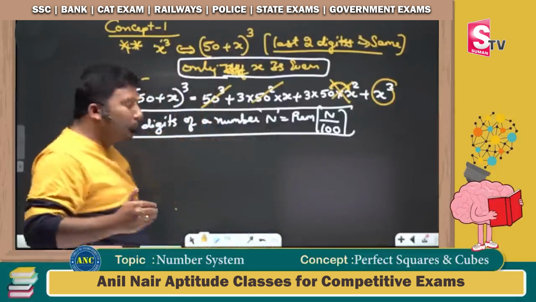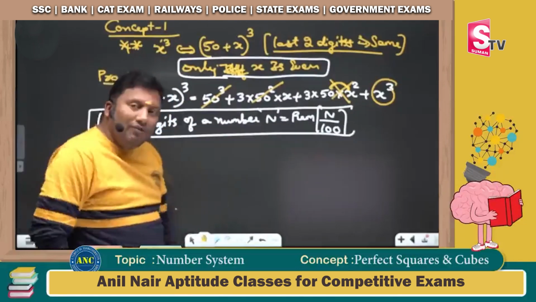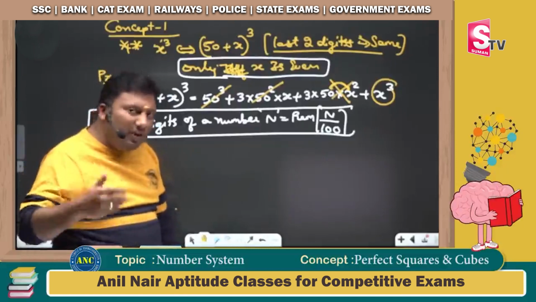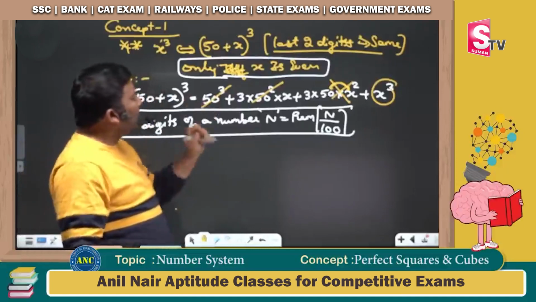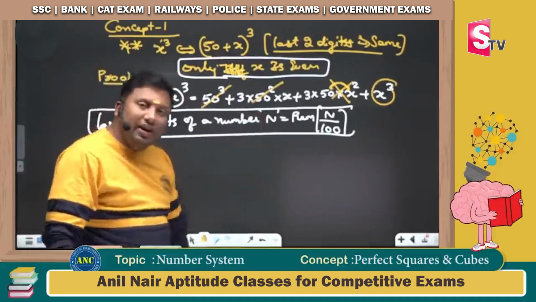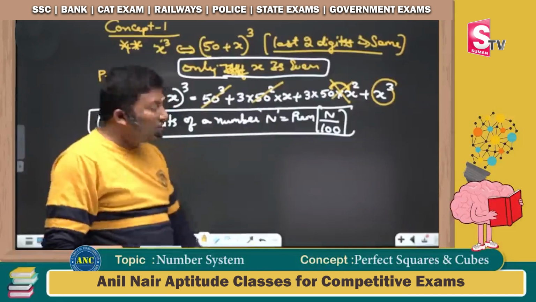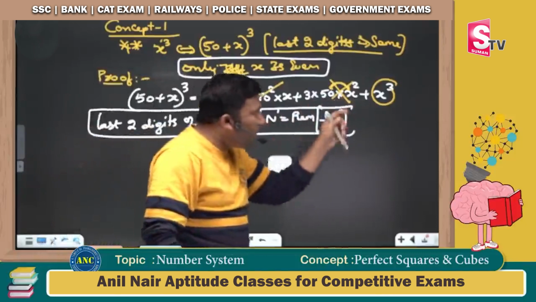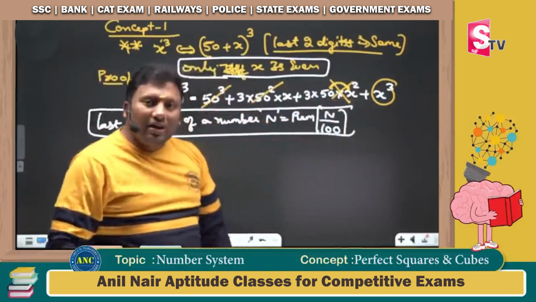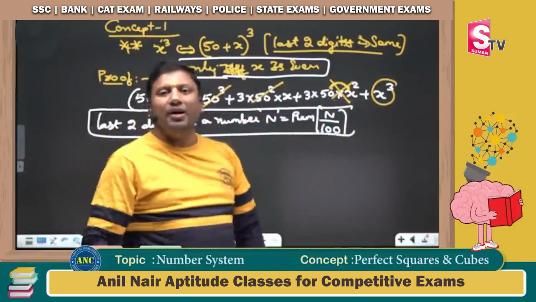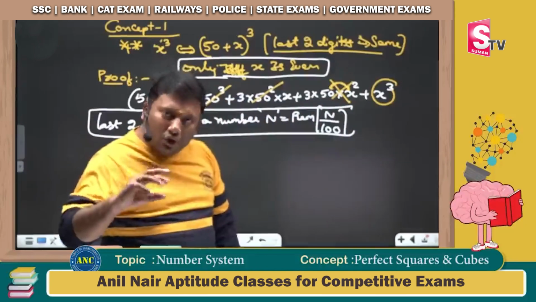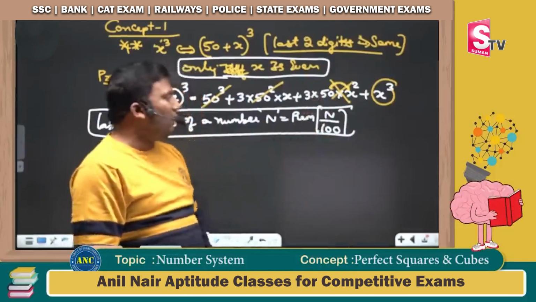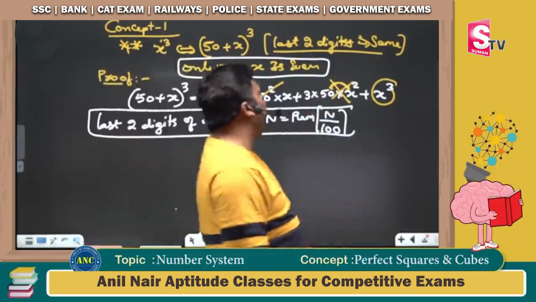Again, I am repeating the proof. 50 cube is 125 into 10 cube, and 10 cube is anyway divisible by 100. First term divisible. 50 square is 25 into 10 square, it is divisible by 100. Because x is even here, an even number squared gives a multiple of 4. An even number is of the form 2k, and 2k whole square is 4k square; 4 into 50 is divisible by 100. What is remaining? x cube.